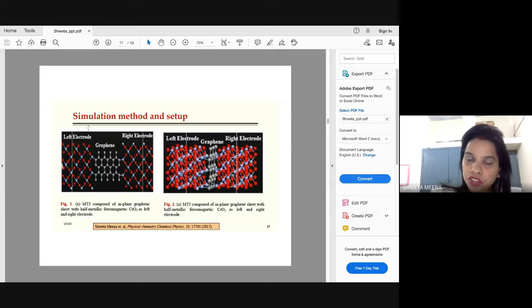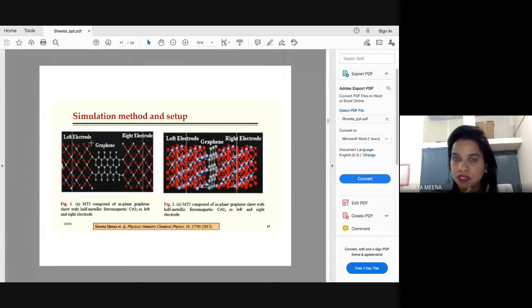Now if my magnetic moment is in the upward direction, it will act as a conductor for all the electrons with spin up, and as an insulator for all the electrons with spin down. So it is a ferromagnetic material, but it is half metallic. Half metallic means propagating one type of spin electrons while acting as an insulator for the other, that is, blocking the other. That means the spin efficiency of this material is very high. This has been experimentally proven also.